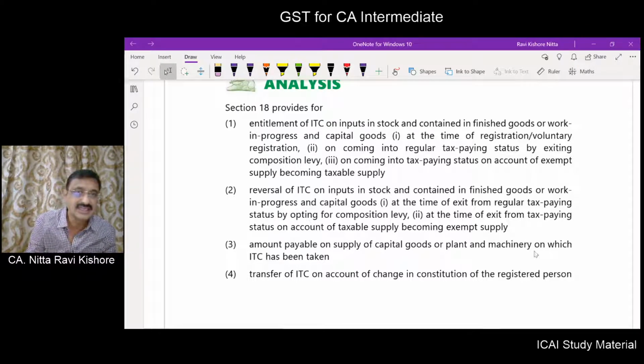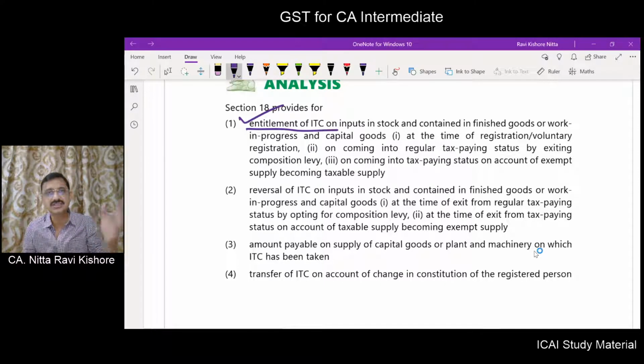Then you will take the ITC. You are making compulsory registration, you are making voluntary registration, you are becoming a regular taxpayer from the composition taxpayer, and your goods are becoming taxable from exempt. These four cases you will get ITC.